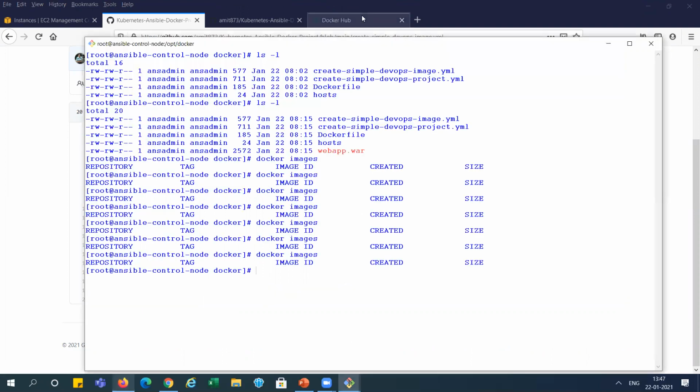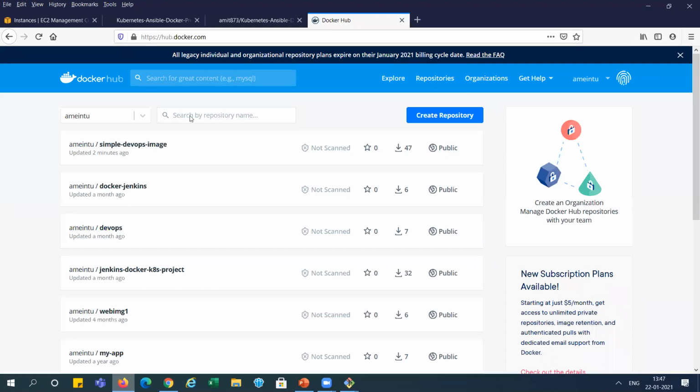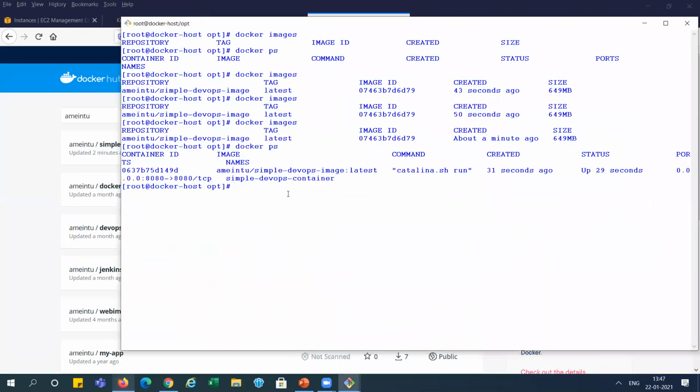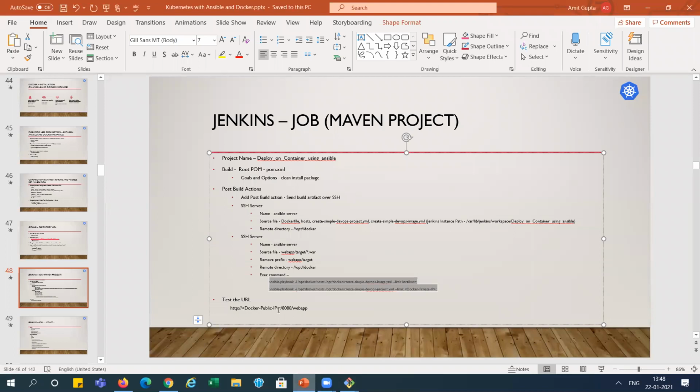So let's check in the Docker Hub what happened about that. Refresh it, right? I'm refreshing Docker Hub. You can see here it was updated two minutes ago, right? Simple DevOps image is created here, correct? And let's check the application here, right? The container is running over here on port 8080. So in this application, you can see Docker public IP and port number and web apps, right? We need to run it.